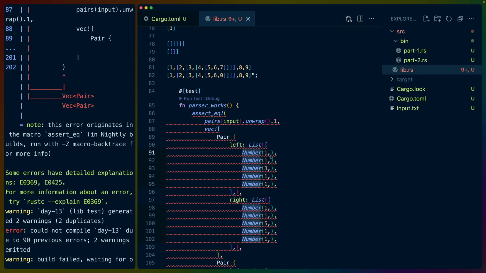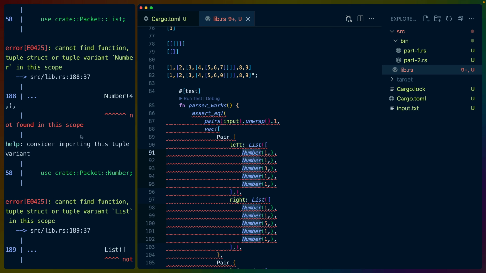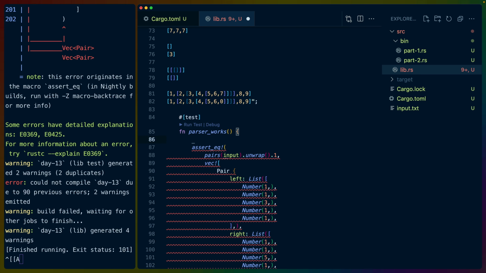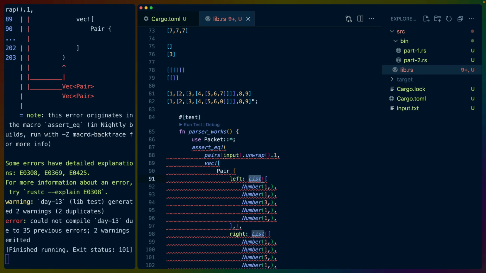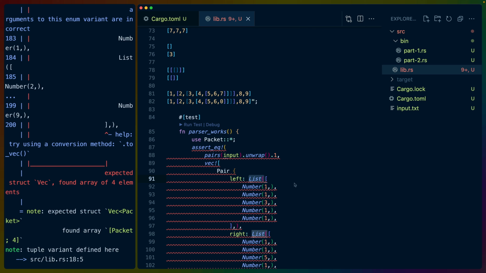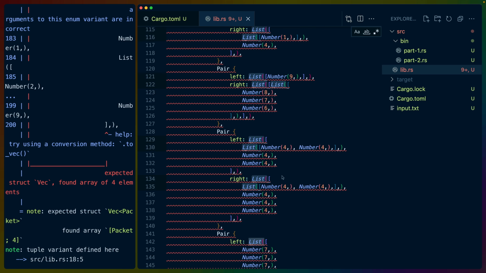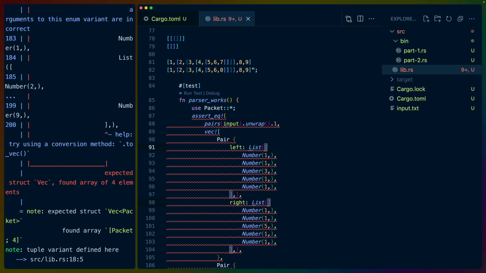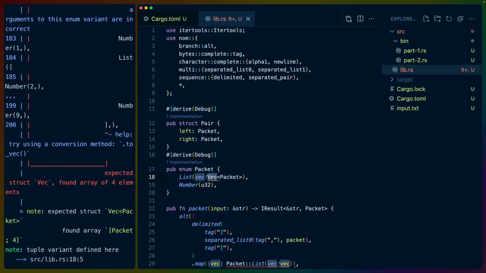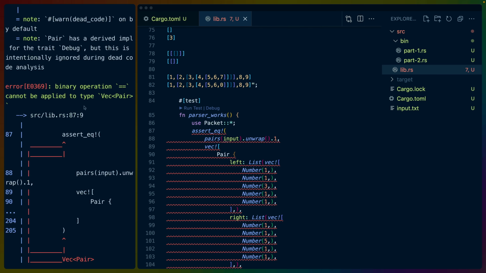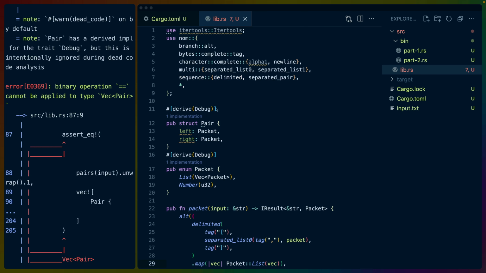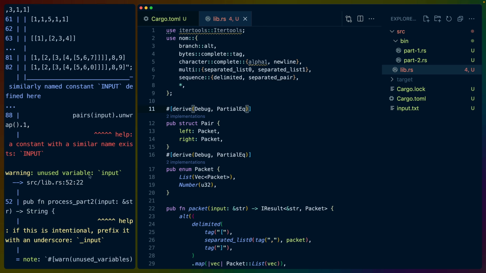Oh, interestingly, we have a comma in all of these. That's probably not great. I think those commas are because of the way it was formatted in the output. So we are going to, inside of this function, do use packet star, and then we get to avoid actually doing packet list. All of these lists are going to have vec inside of them. So I'm just going to select them all and do that. And I just need to remember that this is affecting one that is way up high. That is untrue. So this is the one that I need to delete. And then I need to delete this one. And then binary operation equality could not be applied to vec pair. That's fine. I think doing partial equality is enough here.